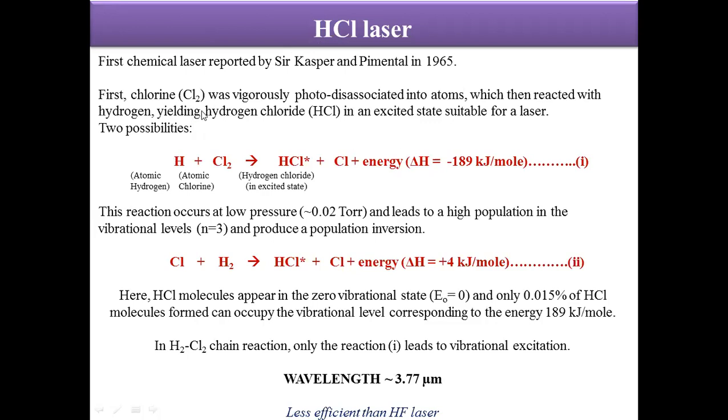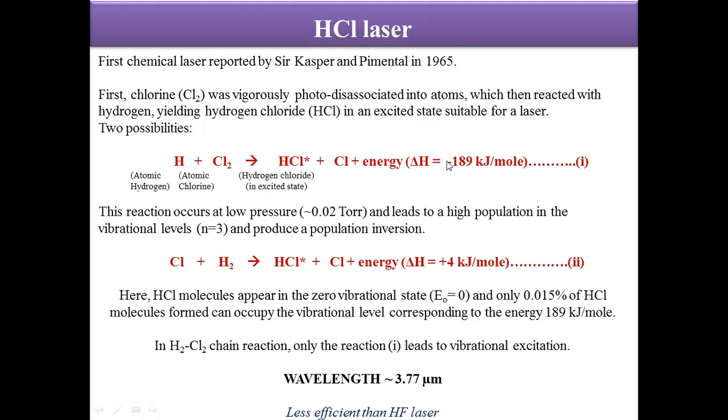So there are two possibilities for how it can work, and then you can judge by yourself which is more favorable. Atomic hydrogen in the ground state, when combined with atomic chlorine in the ground state, forms an HCl molecule in the excited state plus chlorine, with a release of energy of the order of −189 kilojoules per mole.